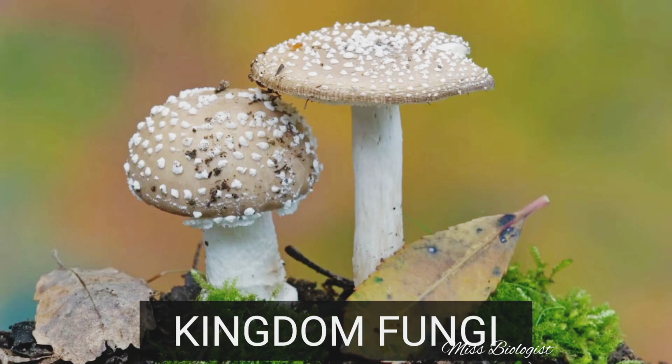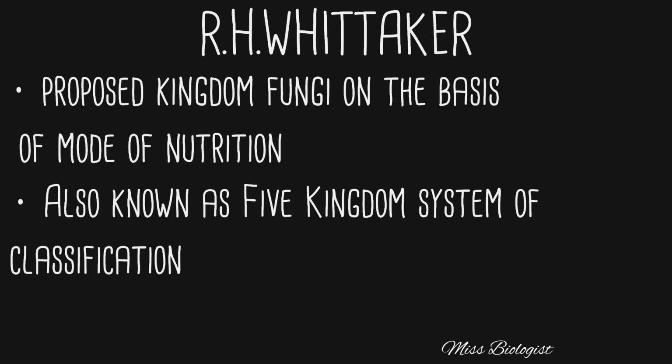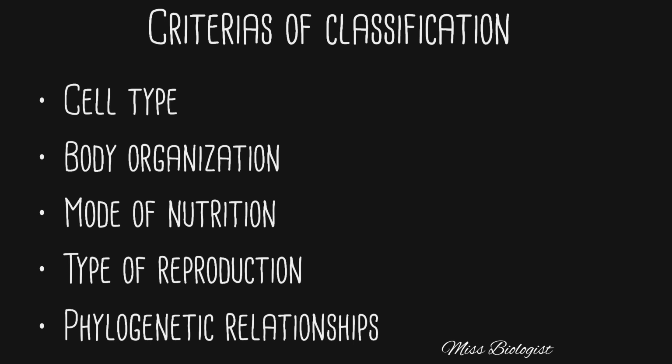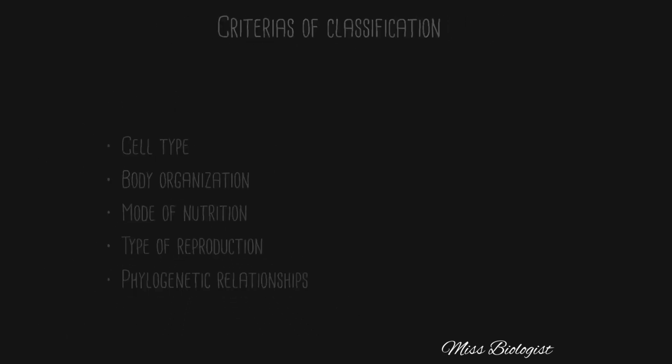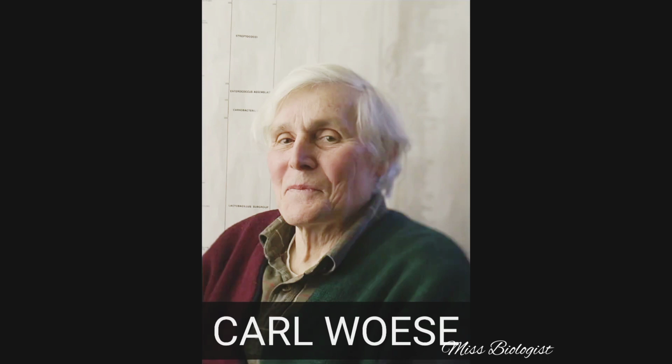Kingdom Fungi was given by R. H. Whittaker in 1969 on the basis of mode of nutrition. He proposed the five-kingdom system of classification by considering criteria like cell type, body organization, mode of nutrition, type of reproduction and phylogenetic relationships.